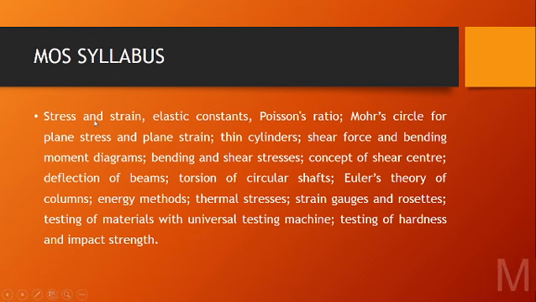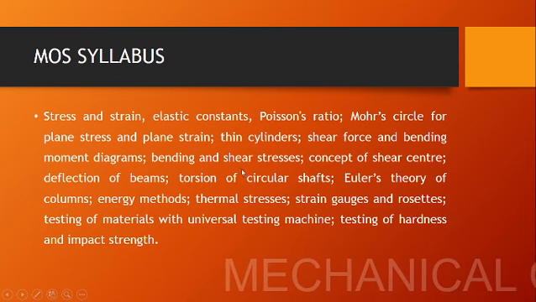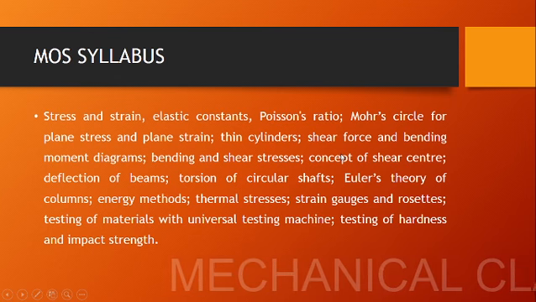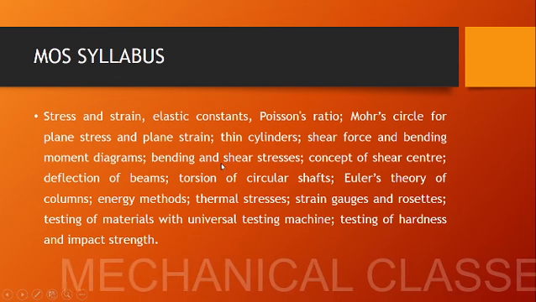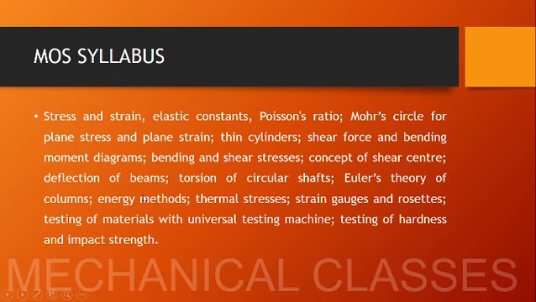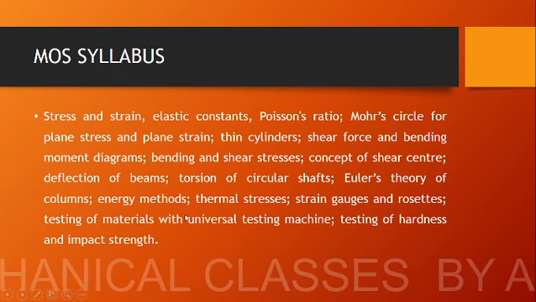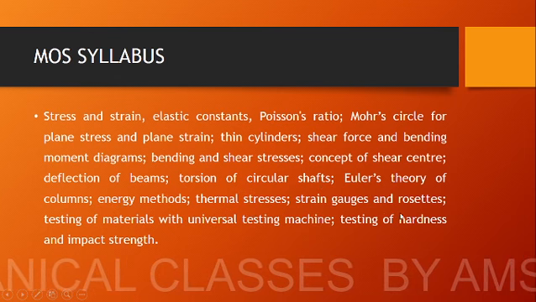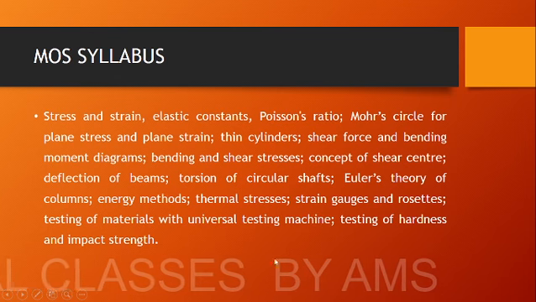First we will start with the stress strain relation, elastic constants and Poisson's ratio. This will be discussed today. And after that we will go to the Mohr circle, plane stress and plane strain, thin cylinders, shear force and bending moment diagram. It's a very important topic. Surely you can expect one or two questions from this topic. And concept of shear center, deflection of beams, torsion and circular shaft, Euler's theory of columns, energy methods, and thermal stress, strain gauges, rosette, and testing of material using universal testing machine, and hardness and impact strength.